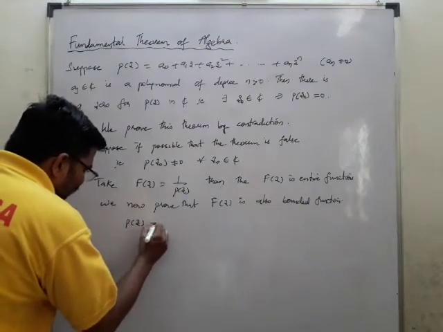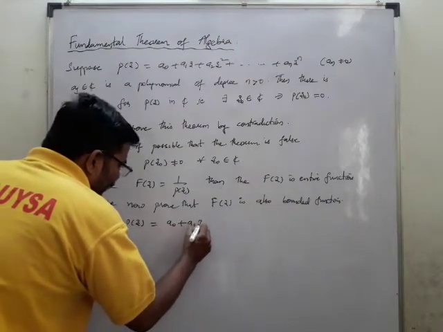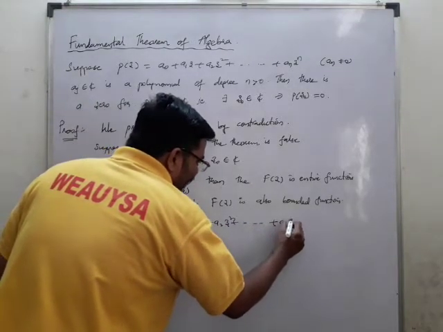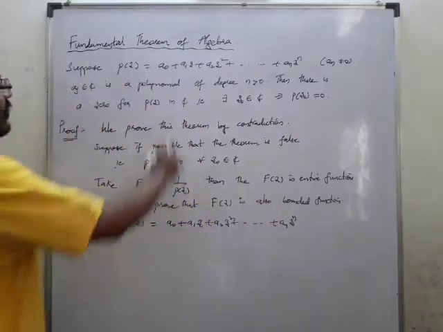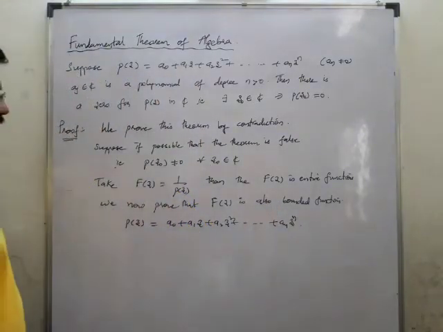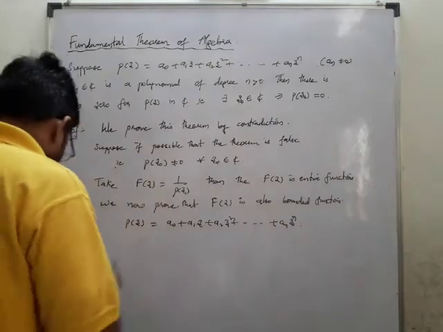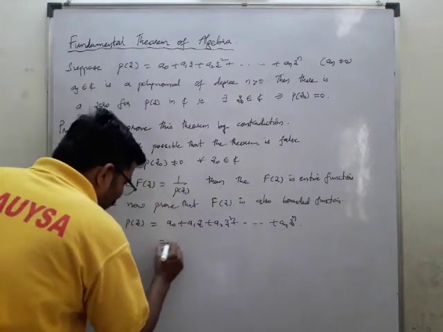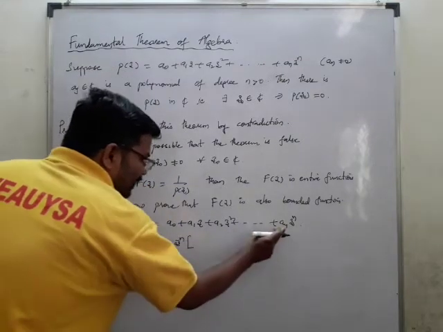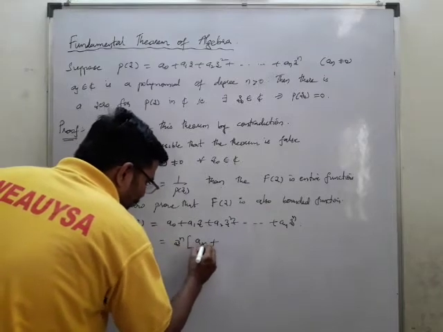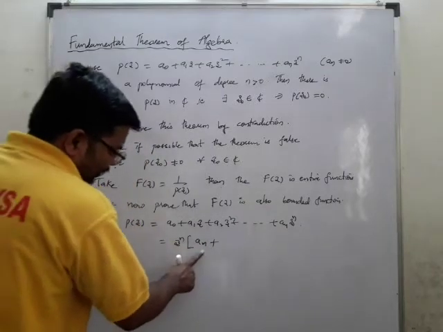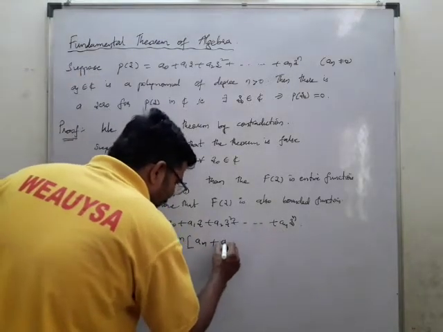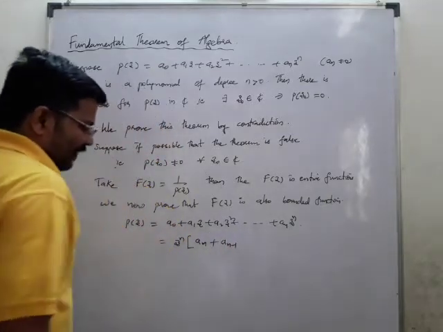Now p of z is equal to a naught plus a1 z plus a2 z square plus and so on plus a n z power n. Now this p of z I have taken in the form like this, same as usual. Then next, we'll take z power n common, the degree. So the z power n is common. So I'll write the first term, this is a n into z power n, plus the next term, which is a n minus 1, here z power n minus 1 will be there.